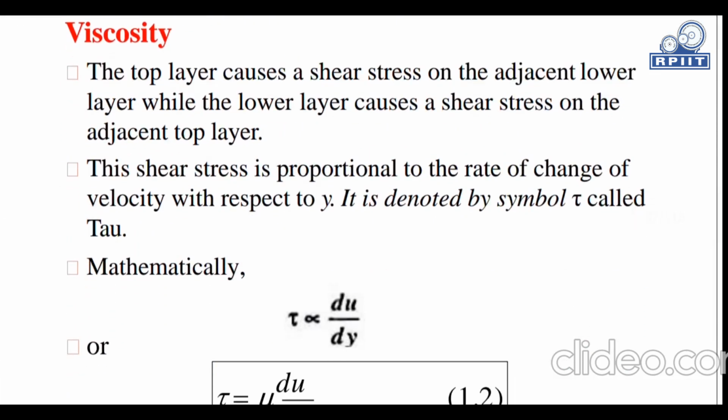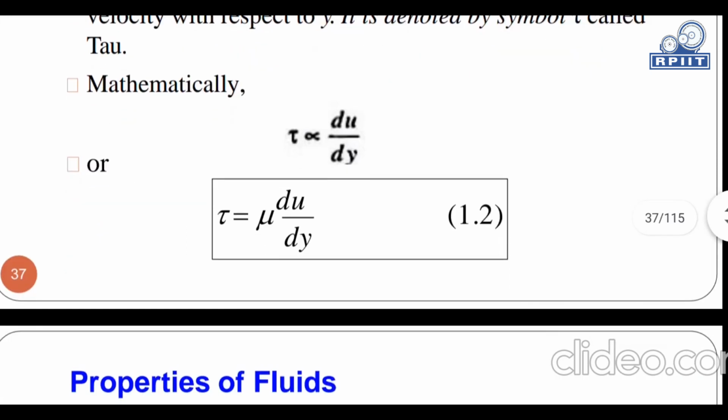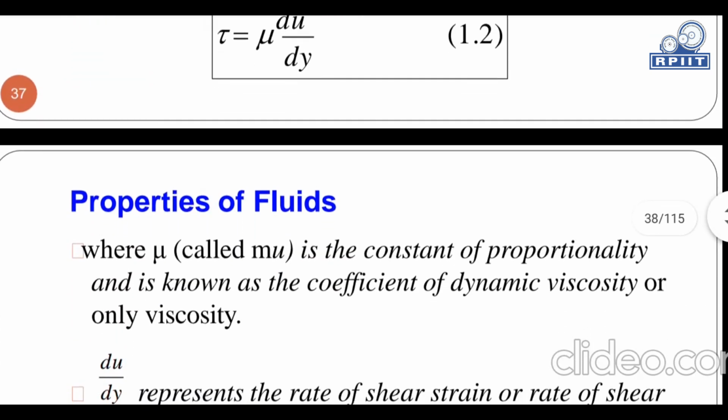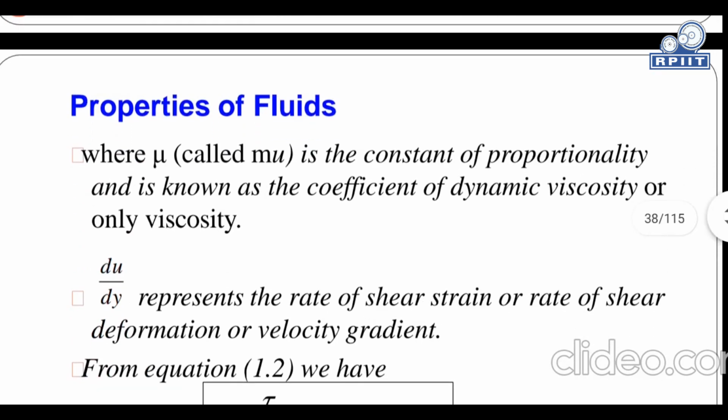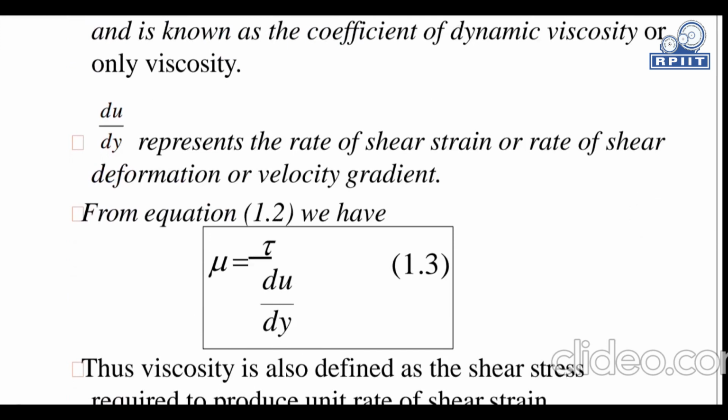This shear stress is proportional to the rate of change of velocity with respect to y. It is denoted by the symbol tau. Mathematically, tau is directly proportional to du upon dy, and tau is equal to mu into du upon dy, where mu is the constant of proportionality, known as the coefficient of dynamic viscosity or only viscosity, and du upon dy represents the rate of shear strain, rate of shear deformation, or velocity gradient.